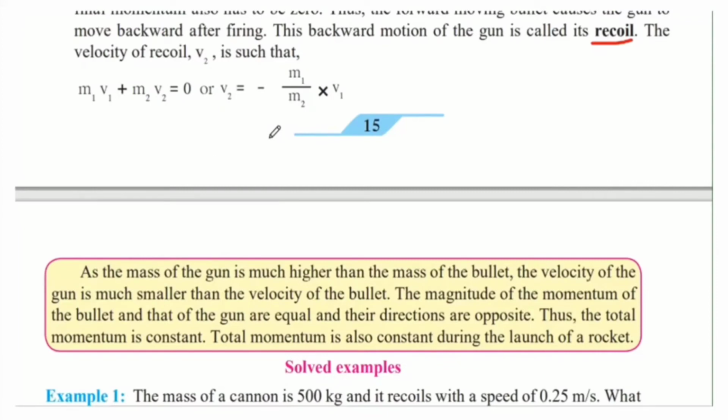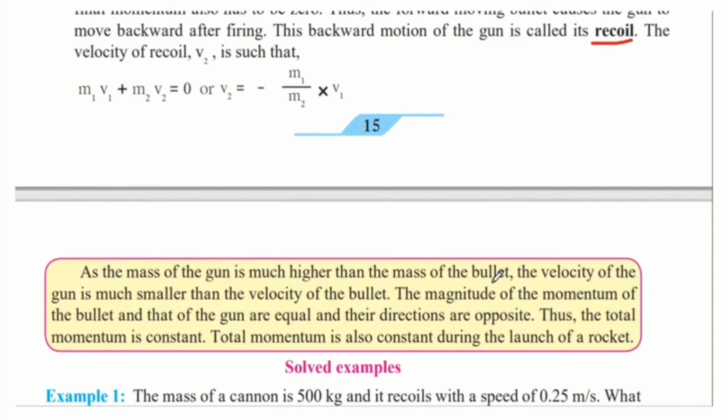As the mass of the gun is much higher than the mass of the bullet, the gun has more mass because it is a big object, and the bullet is very small, so it has a very tiny mass. Therefore, the velocity of the gun is much smaller than the velocity of the bullet.